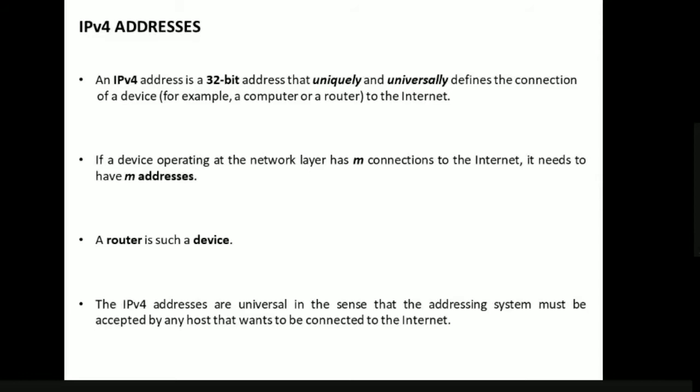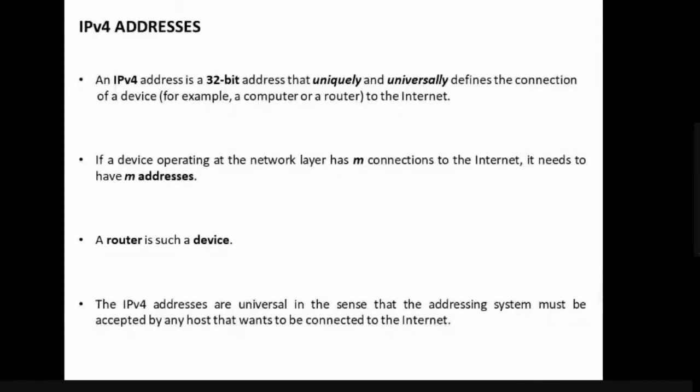In our examples, a router is such a device, with m IP addresses, because a router acts as an interface between two networks. When it connects two networks, on one interface it has one IP address, and on the other interface it has another IP address. We'll see about that shortly.